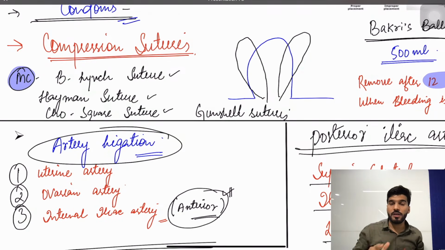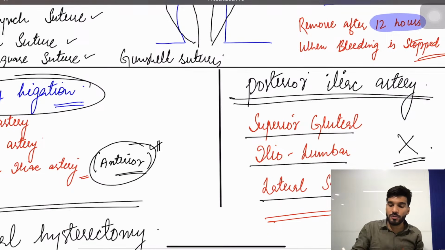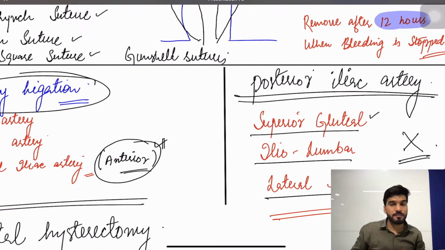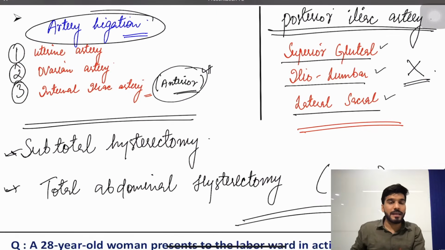If an examiner is asking the question that after postpartum hemorrhage, devascularization of the arteries was done, and the patient is now complaining of numbness in the lower limb, which of the following arteries has been misidentified by the surgeon or the doctor? Your answer is going to be among these three. If they generally ask about the posterior internal iliac artery, if they give the branches, you have to remember superior gluteal, iliolumbar and lateral sacral. Okay, after that, if the bleeding is still not stopped, you go with the subtotal hysterectomy or the total hysterectomy.